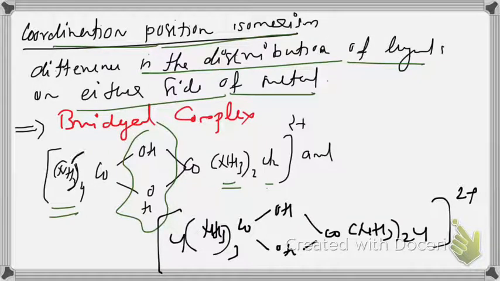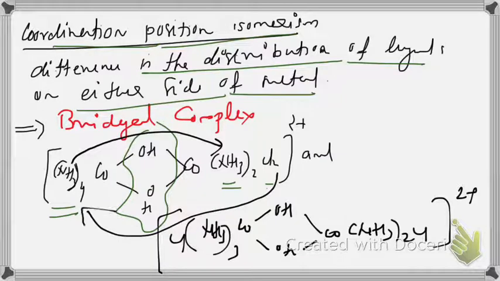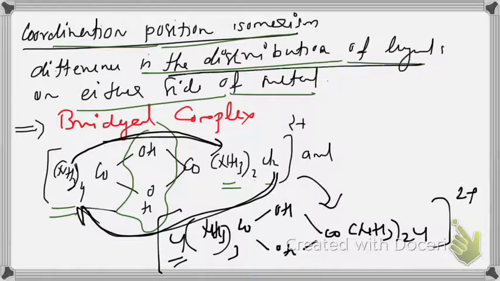One ammonia is coming to this side and chlorine is coming to the other side. From the 4 ammonia, 1 is going to the right side. Then 2 becomes 3. Chlorine exchanged to this side. This is the second isomer. So it is due to the difference in the distribution of ligands on either side of the metal.